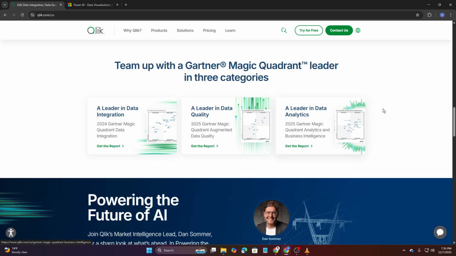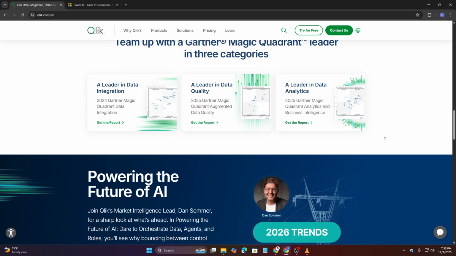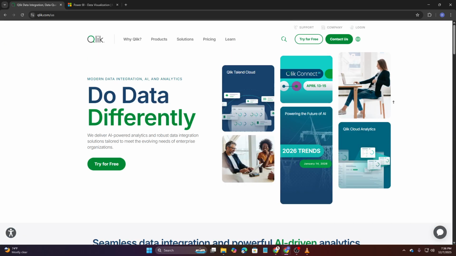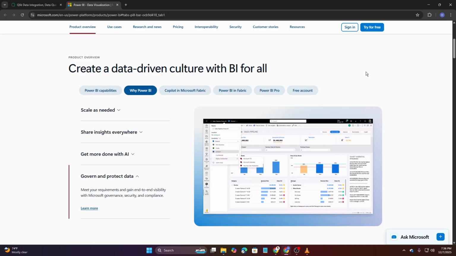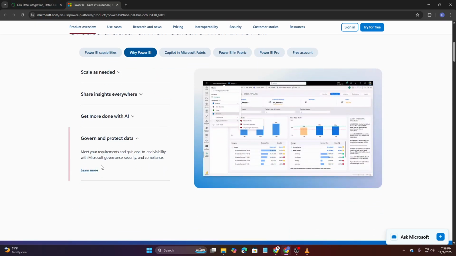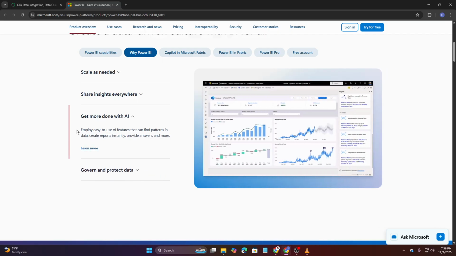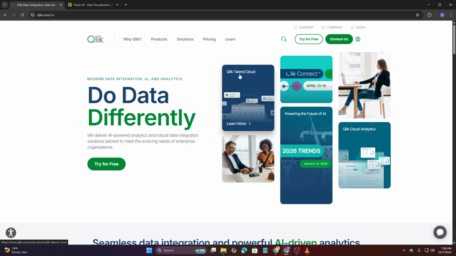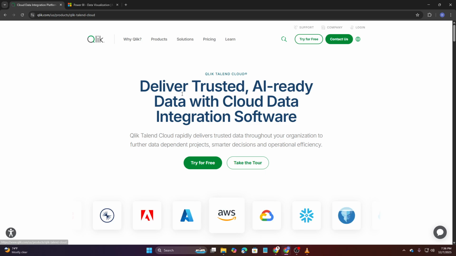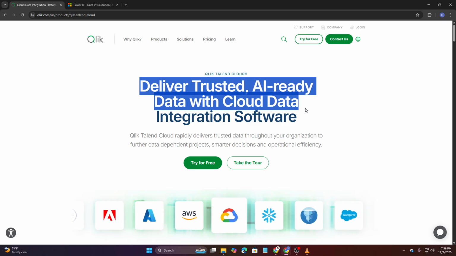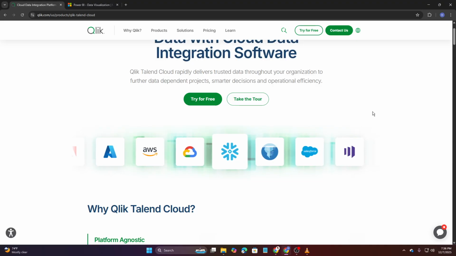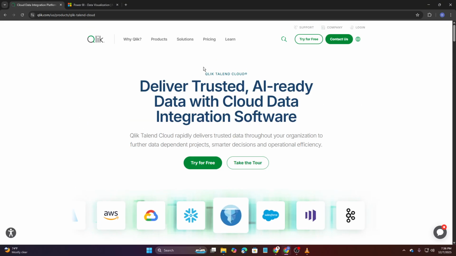AI is where things get even more interesting. Power BI benefits from Microsoft's investment in Azure AI, bringing smart suggestions, automated insights, and predictive capabilities right into your dashboards. Qlik Sense counters with its own cognitive engine, designed to surface insights proactively and help users explore data faster with AI-guided analysis. Of course, pricing is a deciding factor for many teams.